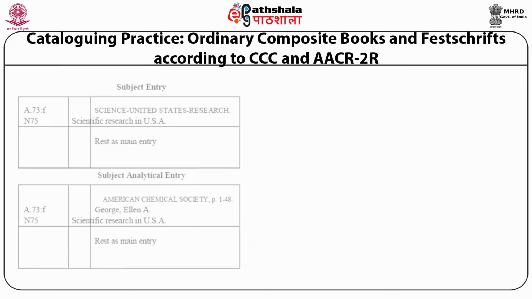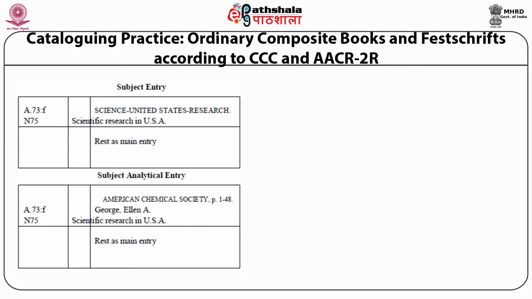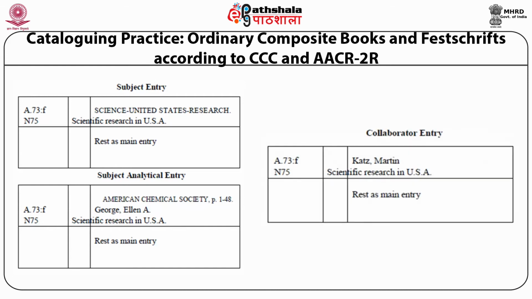Now let's see what subject entries and other entries are made for a Festschrift volume according to AACR 2R. In the subject entry, the subject is mentioned, then the title, and then you will write rest as in main entry. For the subject analytical entry, you will write the name, the American Chemical Society, then the particular page numbers which were to be highlighted, and the other information is there. In the collaborator entry, the name of the collaborator, then title, and then rest as in main entry.